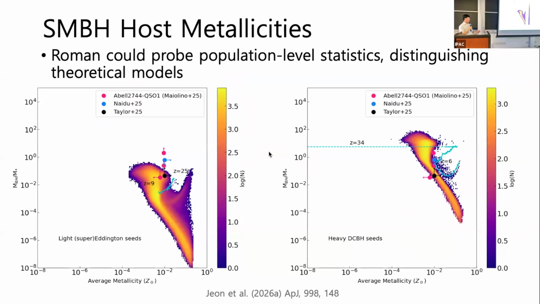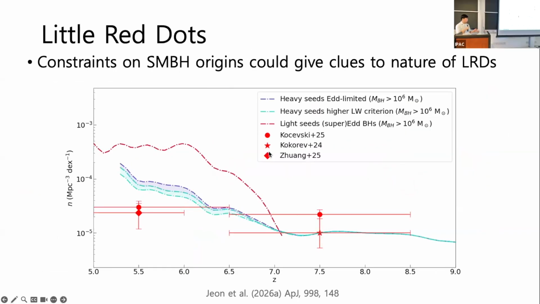A different constraint is also on the metallicity. In this case, this is the stellar mass black hole to stellar mass ratio versus the average metallicity of our systems. The stellar remnants have difficulty producing both overmassive and metal-poor systems, such as this QSO1 system here, since by definition the stellar remnants form within stellar environments that are already metal-enriched, while direct collapse black holes by their design form in metal-poor systems and, with very low stellar masses, can form these overmassive and also metal-poor systems.